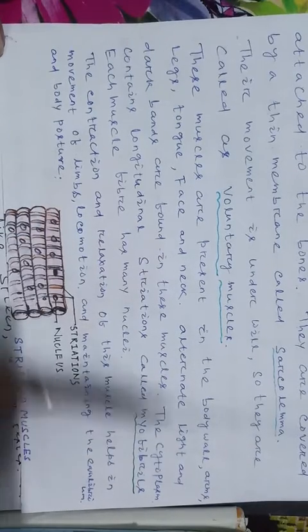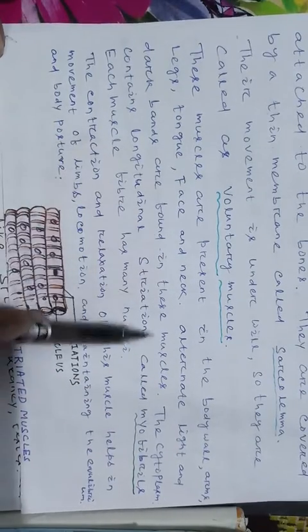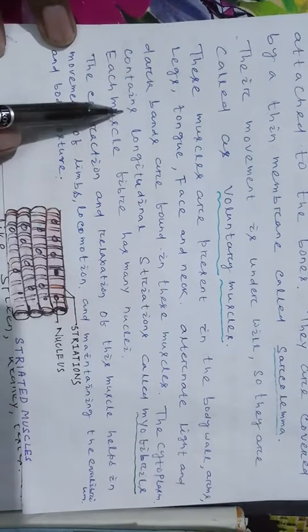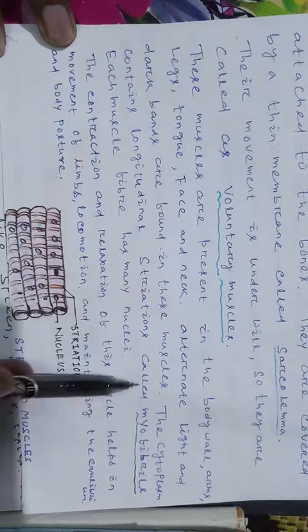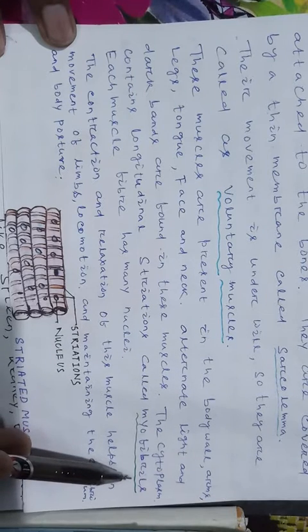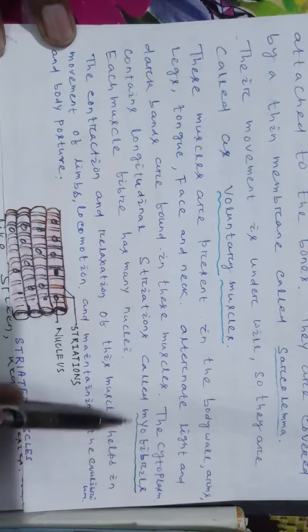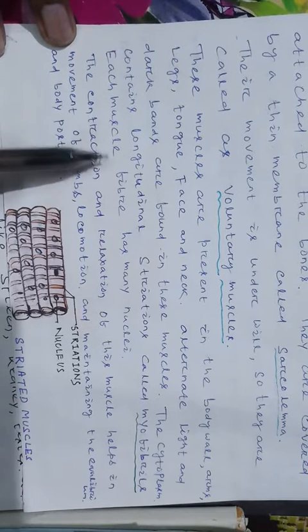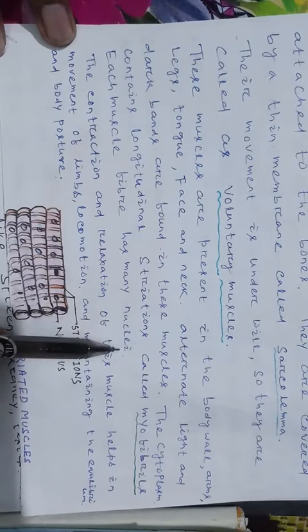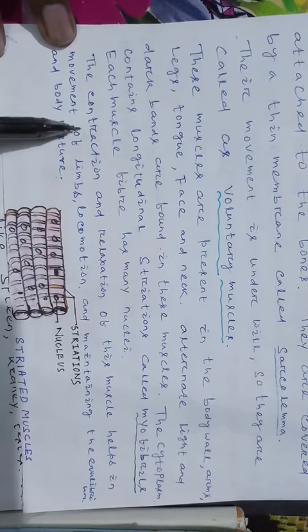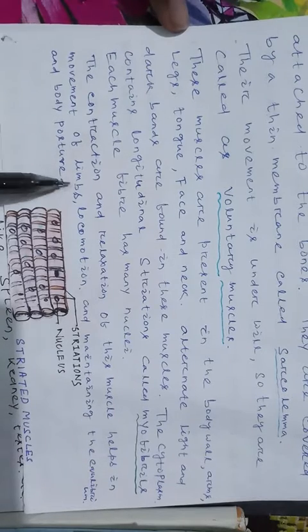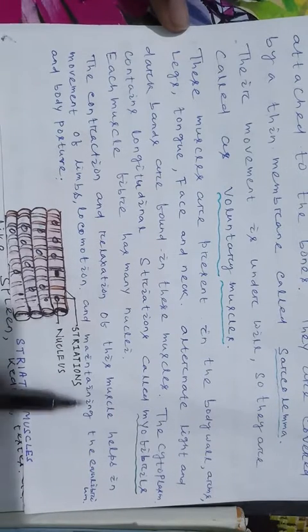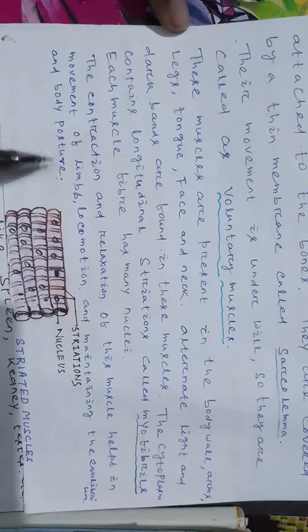Alternate light and dark bands are found in these muscles. The cytoplasm of the striated muscle contains longitudinal striations called myofibrils. Each muscle fiber has many nuclei. The contraction and relaxation of this muscle helps in movement of limbs, locomotion and maintaining the equilibrium and body posture.